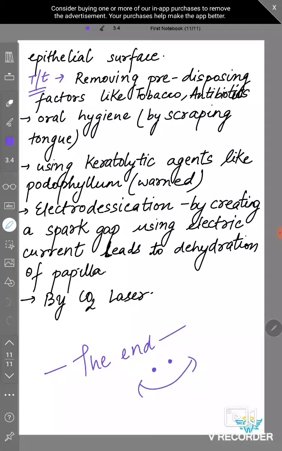Also, we'll suggest the patient scrape off the tongue regularly with a brush or with tongue scrapers available in the market. And using keratolytic agents like podophyllum is warned against. Okay, this was used topically, but now we don't suggest podophyllum. Then electrodesiccation and CO2 lasers are other ways. Electrodesiccation is where we use electric currents between the spaces in the papillae, which leads to dehydration of the papillae.